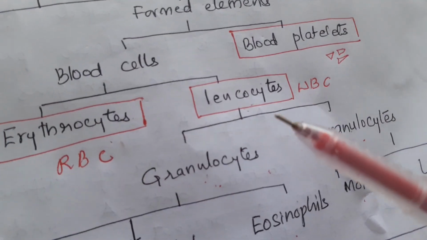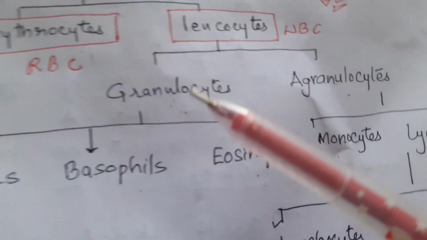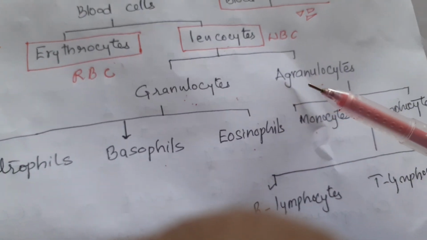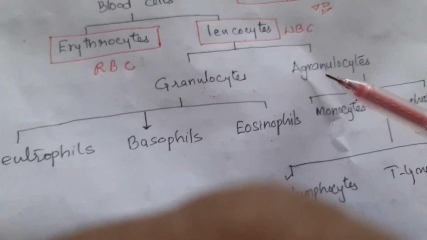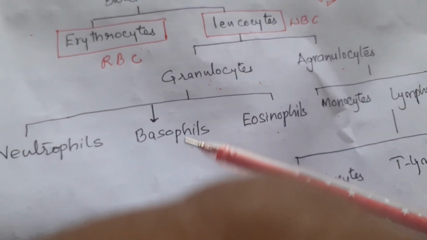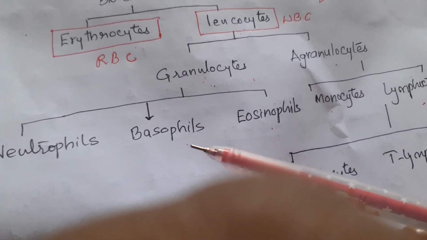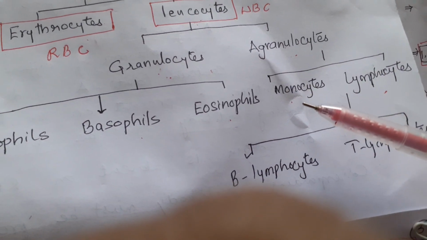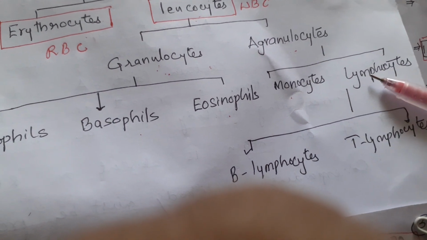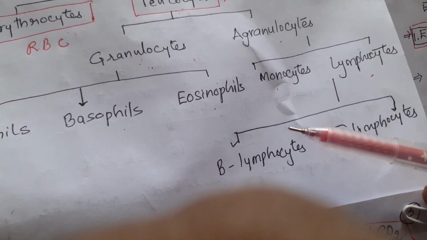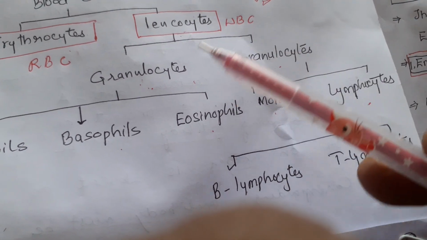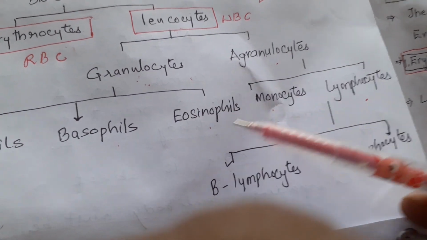Again, WBC or leukocytes are of two types, granulocytes which contain granules, whereas agranulocytes do not contain granules. Granulocytes are of three types again, neutrophils, basophils, eosinophils, and agranulocytes are of two types, monocytes and lymphocytes. Lymphocytes are again two types, B lymphocytes and T lymphocytes. So, this is the composition of the blood.